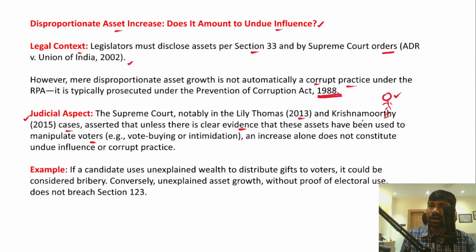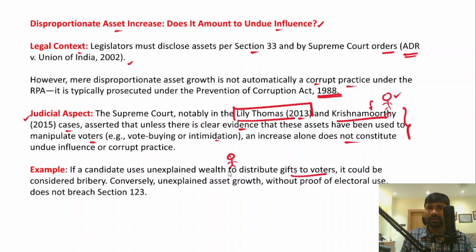unless the disproportionate increase in the assets was used to influence the voters in an undue manner or manipulate the voters, for example vote buying, intimidation, bribery, an increase alone does not constitute undue influence or corrupt practice, and this is what the Supreme Court has clearly mentioned. Remember, whenever you are writing an answer, it is very, very important that you quote these cases: the Lily Thomas case, the Krishnamurthy case in 2015, and the Association for Democratic Reforms versus Union of India case 2002.